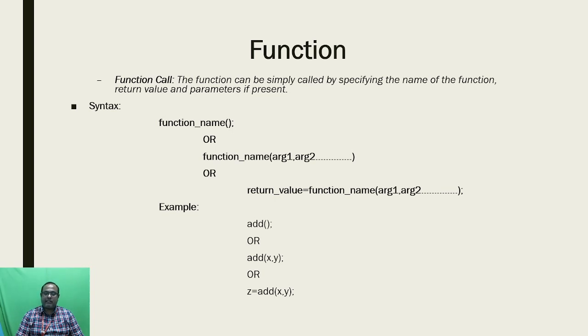Finally, it will return the output to the particular return value, and finally with the help of the return value, we will get the output for the user. Okay, and here is the example for the function call.